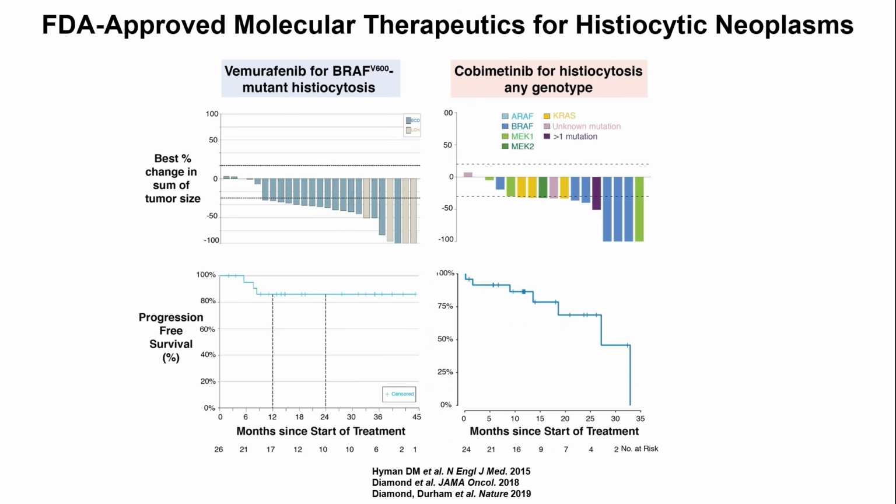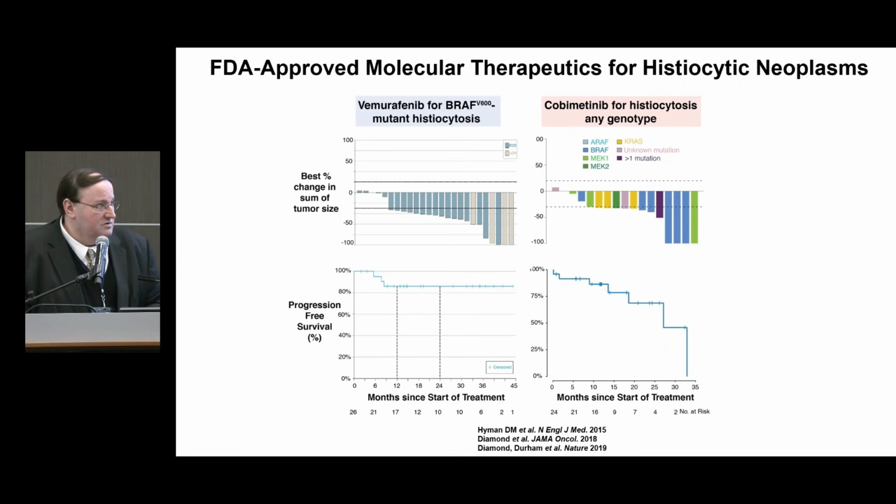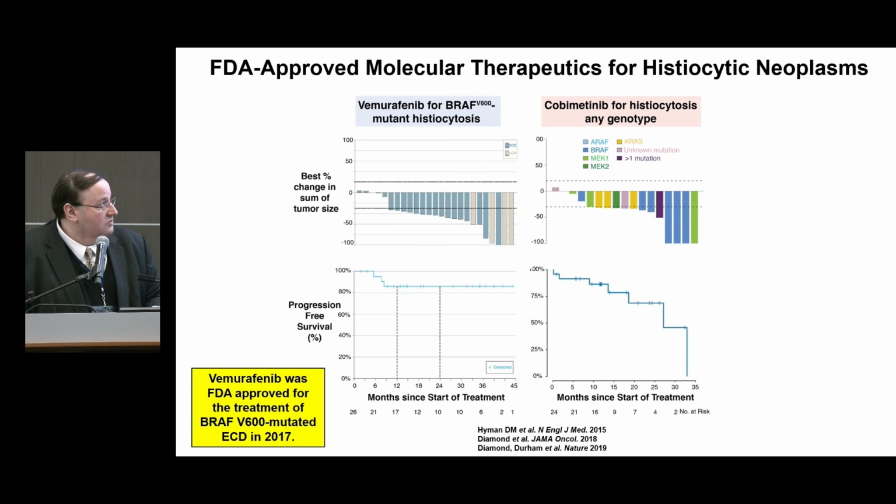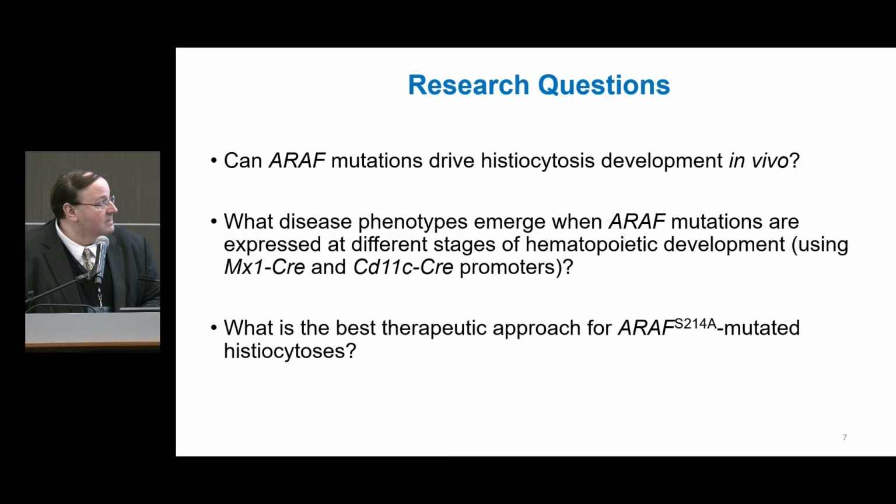Of course, vemurafenib was cleared in 2017 for BRAF V600 mutated histiocytosis, and then we did a trial that was molecularly agnostic, where ARAF was responding well to MEK inhibition. So it's unlike the MEK1 E102 deletion mouse model discussed last year. The ARAF model seems to respond well. The S214A does respond to MEK inhibition, but the important direction is how this actually causes the pathogenesis of disease.